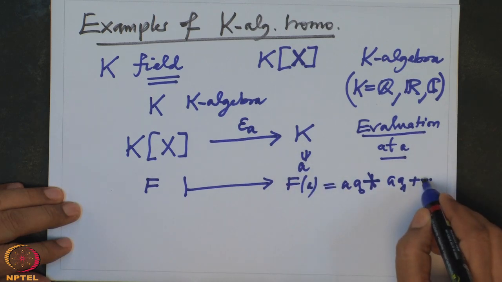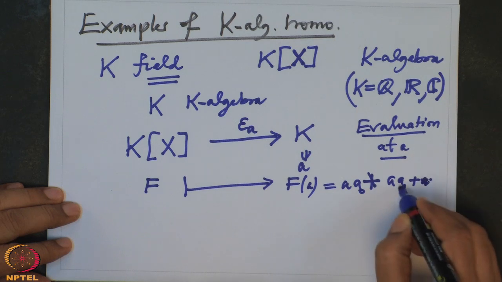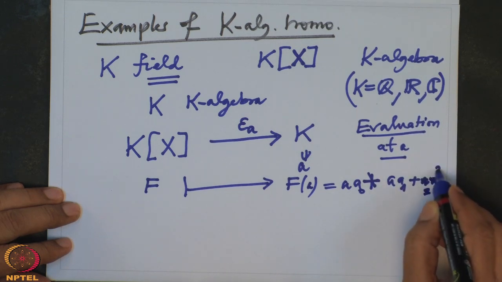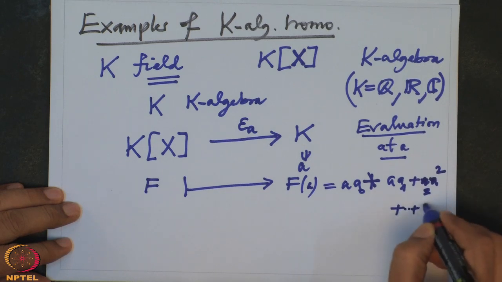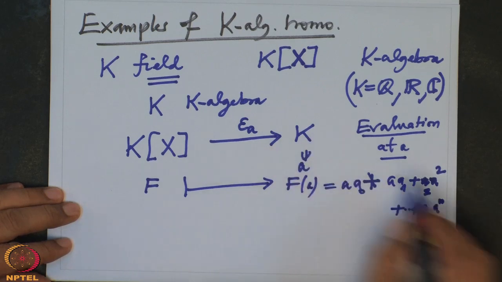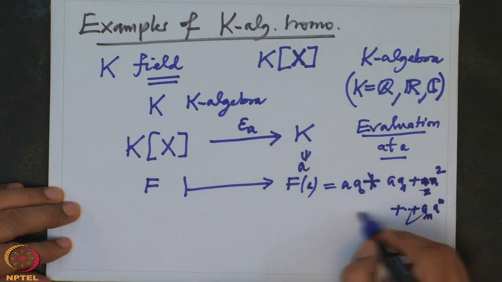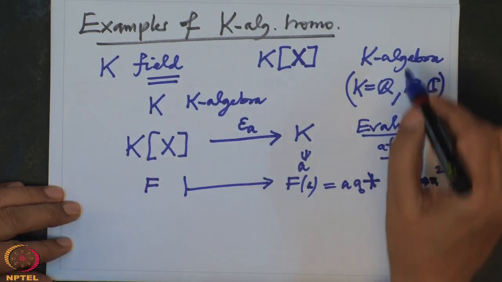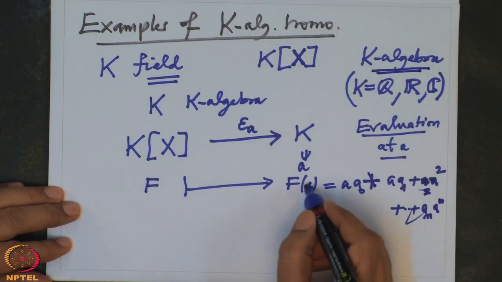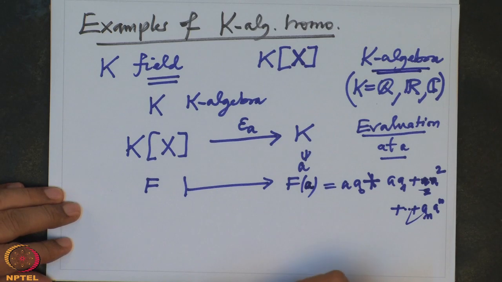And the next term will be, I should actually write the coefficient first, so a2 times A squared, etc., an times A to the power n. This makes sense in K now, because all these are elements of K. That is precisely why we needed a concept of K-algebra. So this is precisely what we call f of A.